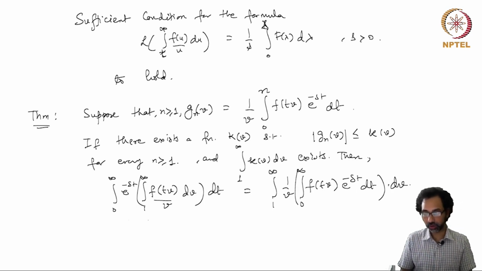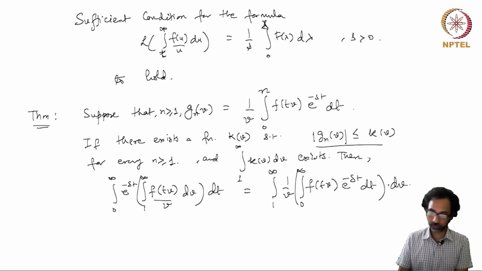So this order of integration can be changed supposing that we have this condition.